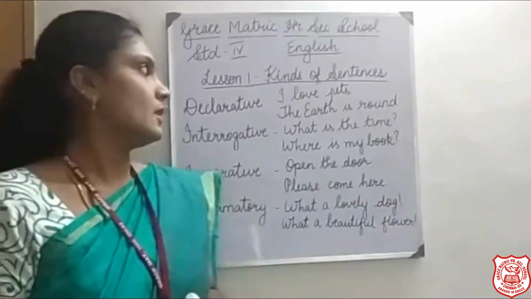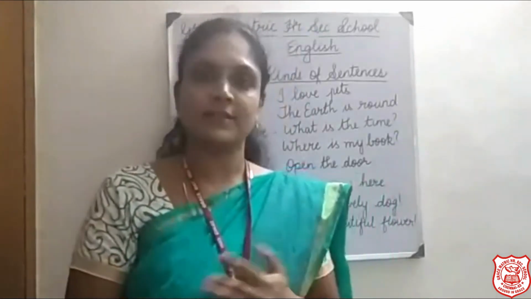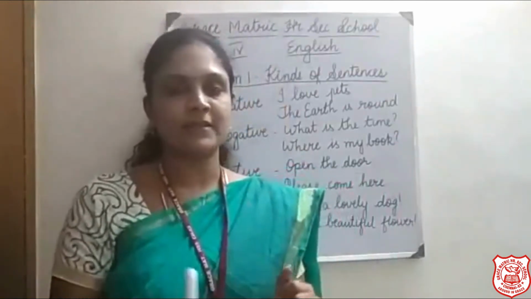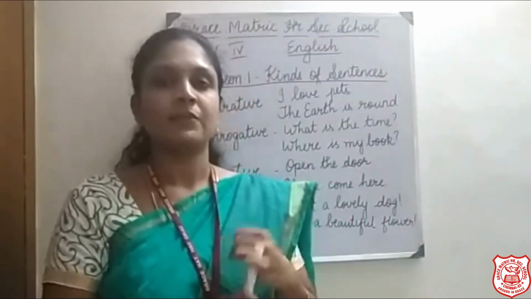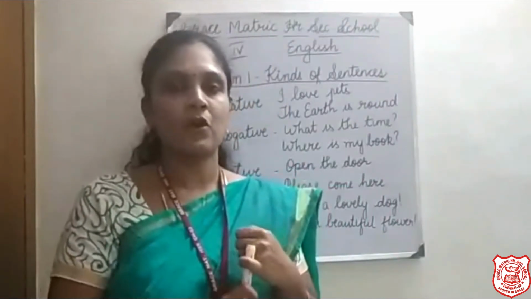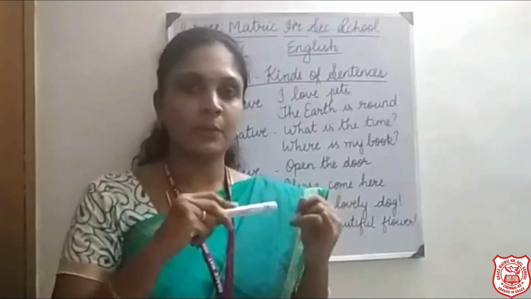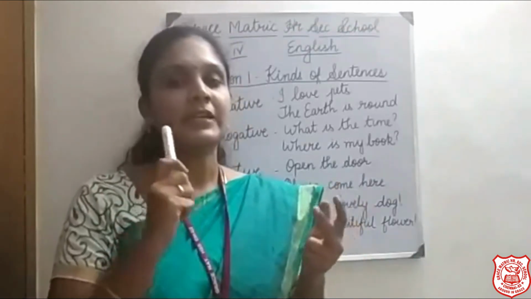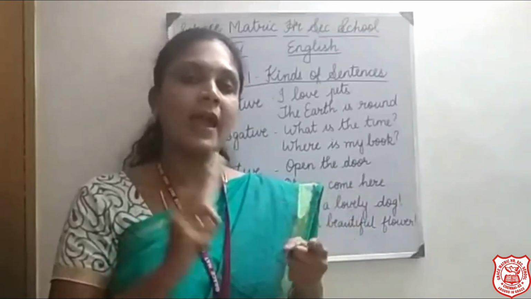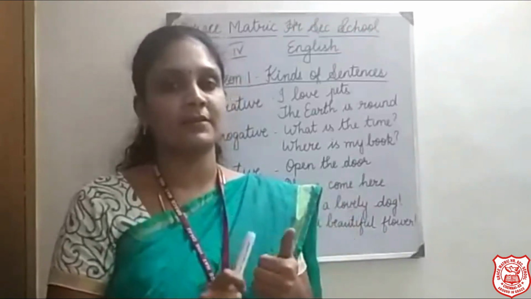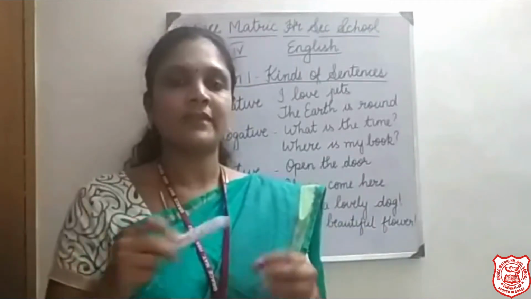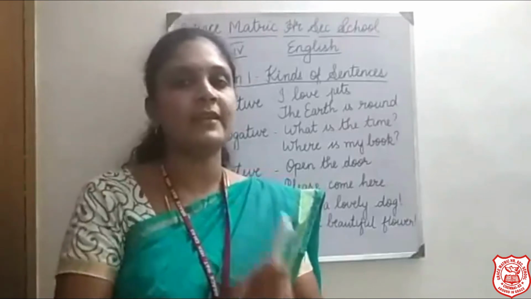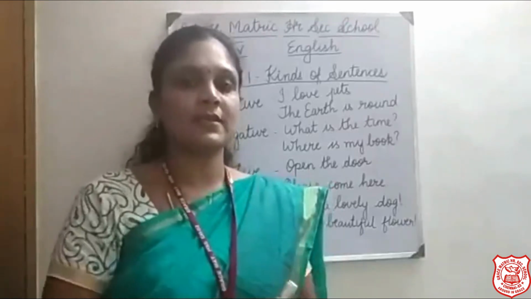Okay. So first we saw what is a sentence. A group of words that makes a complete sense is called a sentence. What are the rules that you have to follow when you are writing a sentence? It should begin with a capital letter. It should be in the proper order. It should have a verb, and you should use punctuation marks: comma, full stop, question mark. All these are punctuation marks. Definitely you should use those. Only then there is a meaning to the sentence.